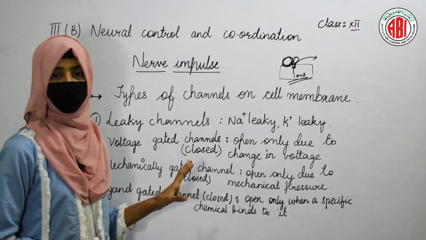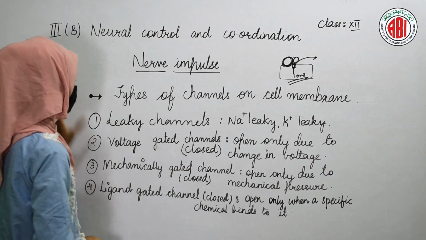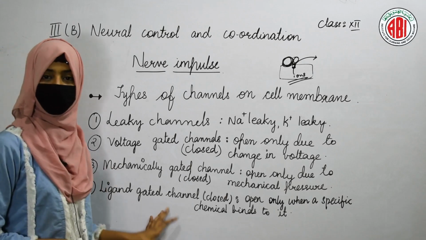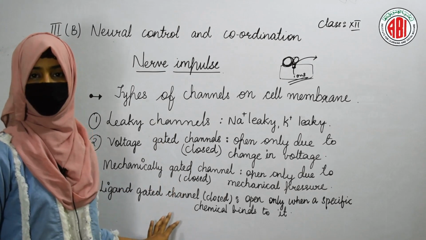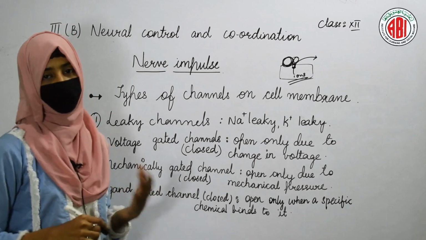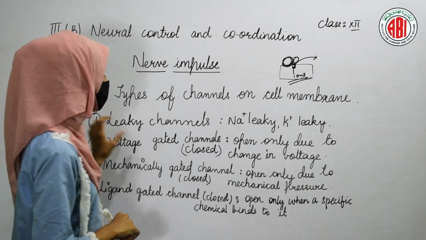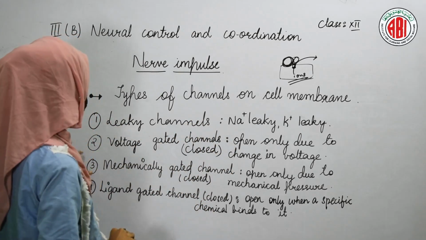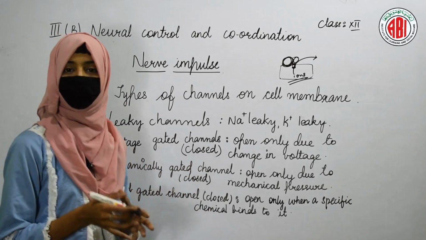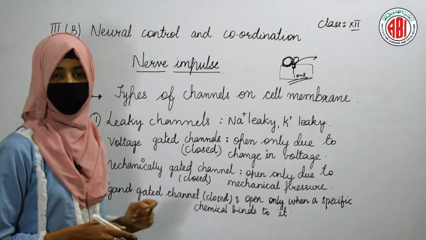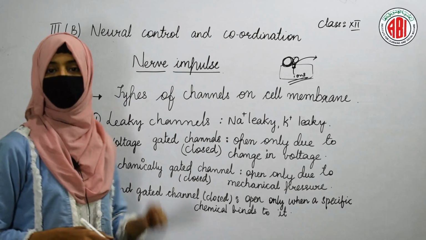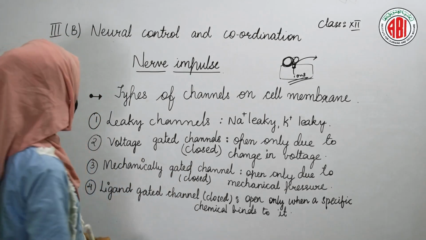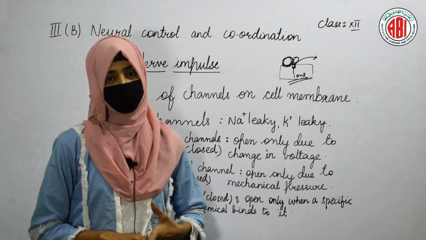What you need to remember is just about these four channels: leaky channels, voltage gated channels, mechanically gated channels, and ligand gated channels. All these are closed. They open at specific times to carry out their function. Voltage gated channels open only when the change in voltage takes place. Mechanically gated channels open only when mechanical pressure is applied over the cell membrane, and ligand gated channels open only when a chemical binds to the membrane. This is about the topic types of channels on the cell membrane.